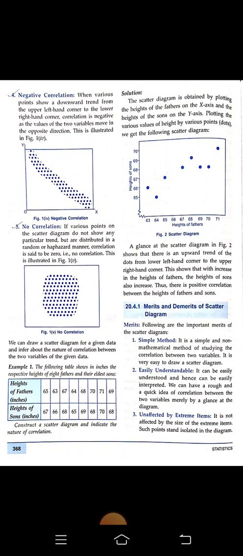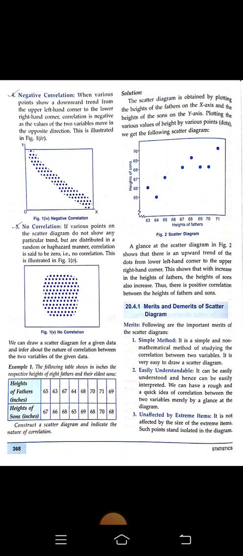Here we also have an example given in tabular form. The following table shows, in inches, the respective heights of 8 fathers and their eldest sons. The fathers' heights in inches are written there, and the heights of the sons are also written there. So you can see the solution, how the scatter diagram is drawn and how it is plotted.